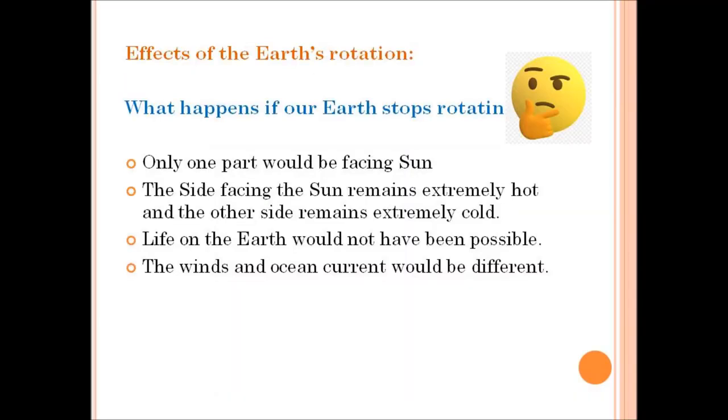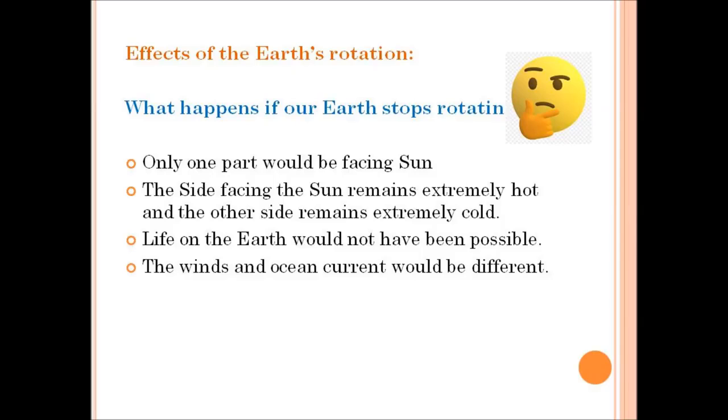Effects of the earth's rotation. We have studied that the rotation of the earth causes day and night. And now let us consider, if our earth stops its rotation, what will happen? Any idea, children? Yes.